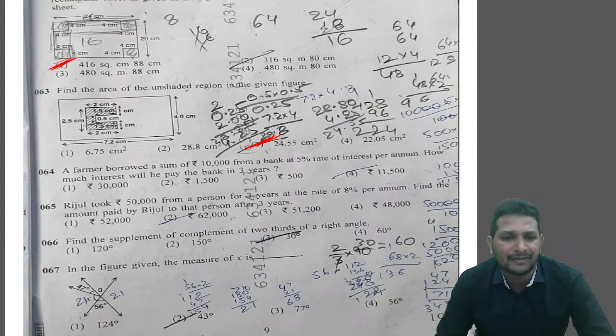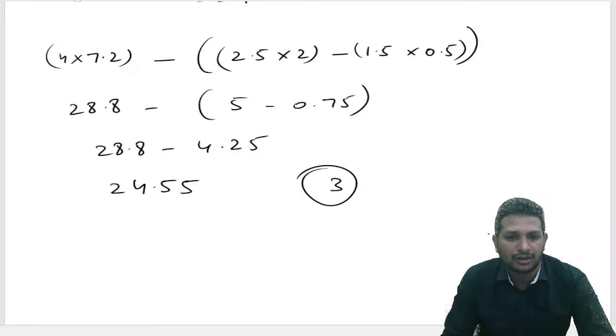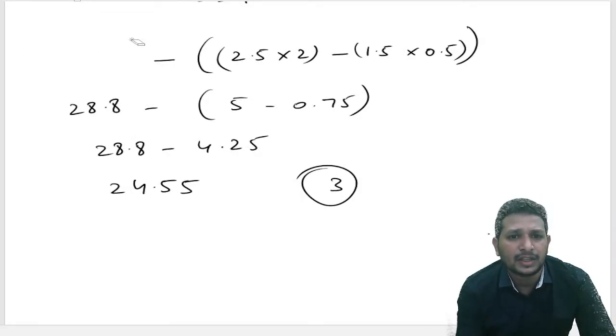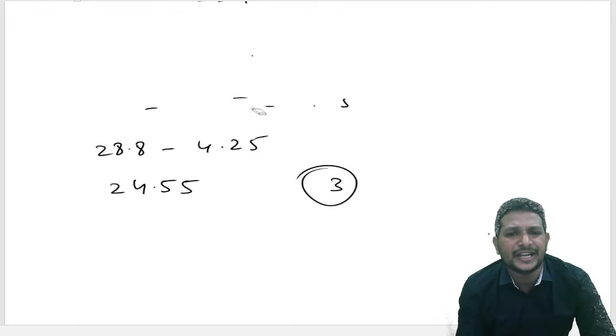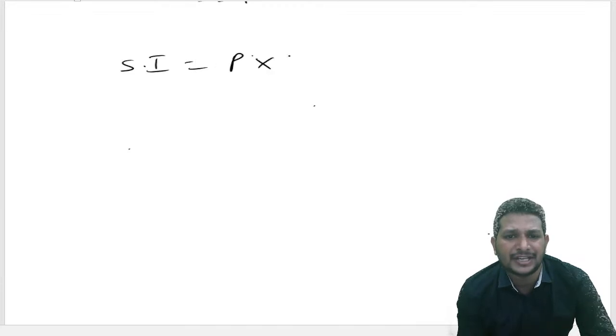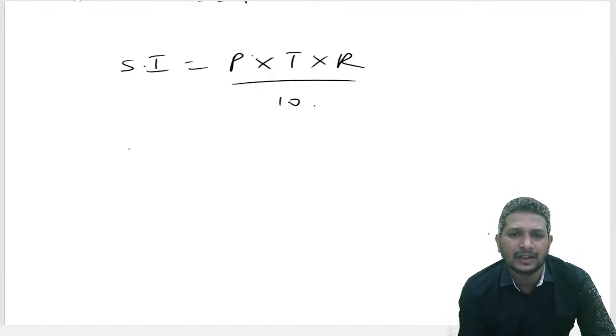So over here they gave everything: principal, time, rate of interest. We just need to find the interest. How to find the interest over here? Simple interest is P into T into R by 100, as they gave the principal, time, and rate of interest.